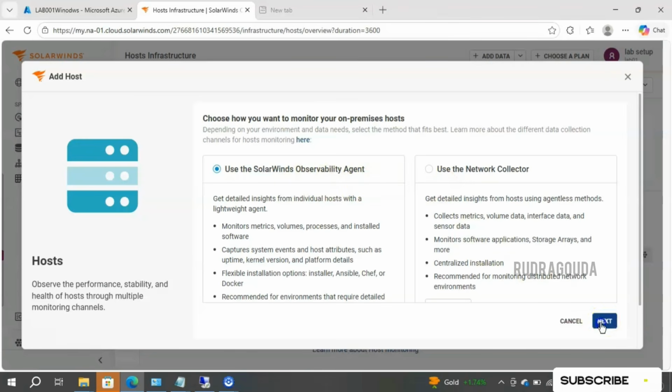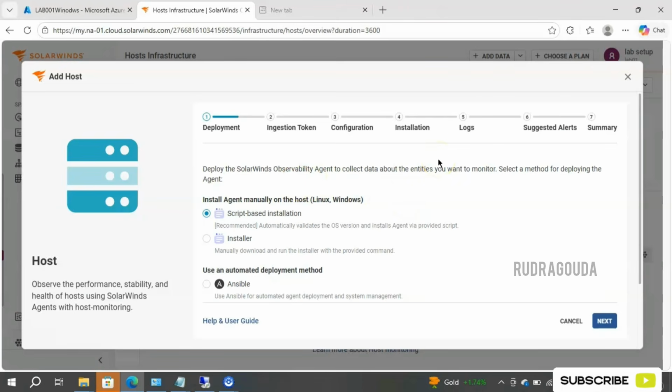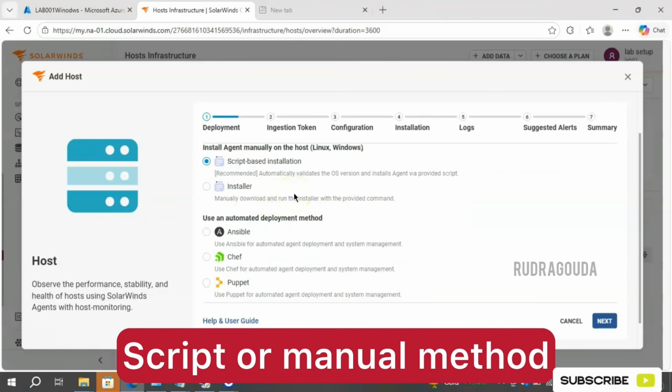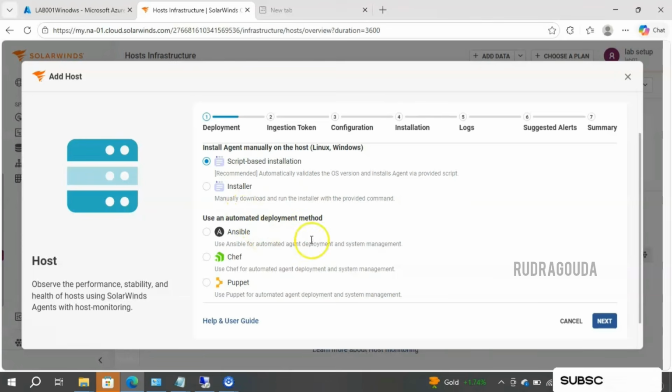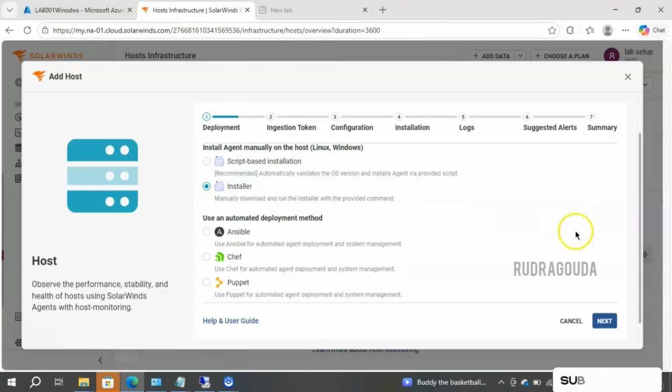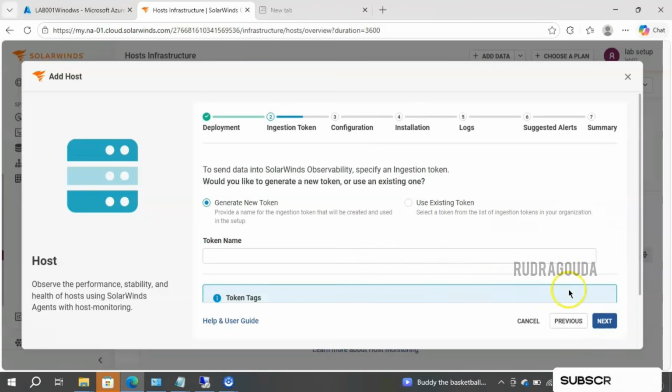So simply I'll click on next, and here it will provide a few more options, whether you are going to install the agent based on the script or by using the manual method, or you are going to use Ansible, Puppet, or any other scripting methods. So you need to choose. Now I will go with the manual method, so I'll select the second option, that is installer. Here they have clearly mentioned, right? Manually download and run the installer with a provided command. Okay, I'm okay with that information. I'll simply click on next.